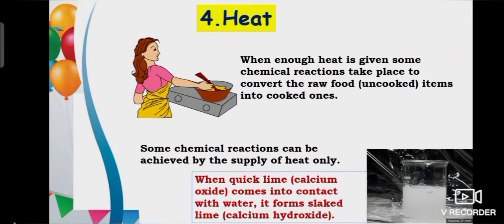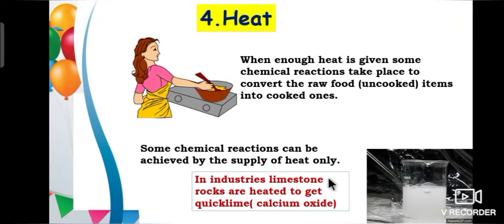Fourth one, heat. When enough heat is given, some chemical reactions take place to convert the raw food items into cooked ones. Some chemical reactions can be achieved by the supply of heat only. In industries, limestone rocks are heated to get quicklime.